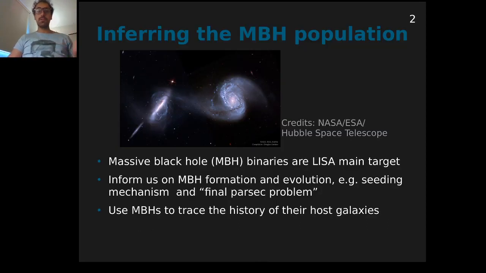So as you probably know, massive black hole binaries are one of the main targets of the LISA mission. And by observing several of these systems, we'll be able to infer the population of massive black hole binaries in the universe. And because this is the end product of a long evolutionary path, these observations will inform us on how massive black holes form and evolve across cosmic history. Moreover, the evolution of massive black holes has been found to be strongly correlated with that of the host galaxies. So these observations will inform us more broadly on the astrophysics at play in galaxies.